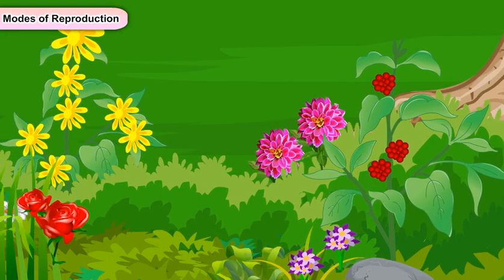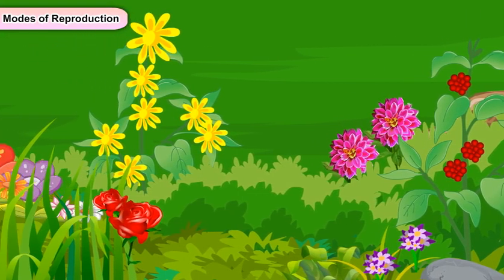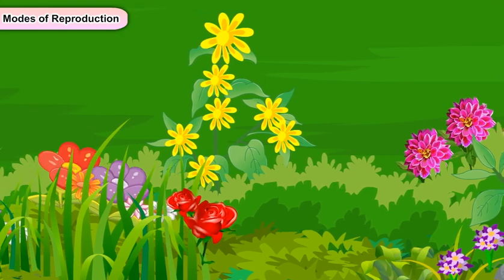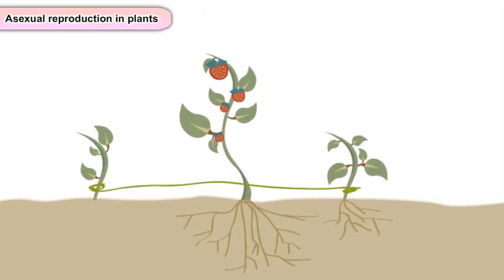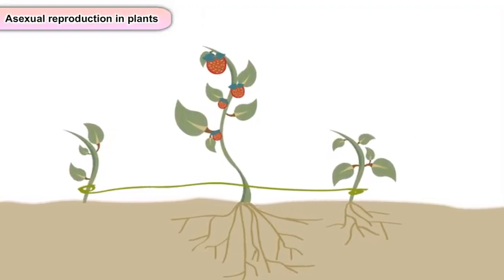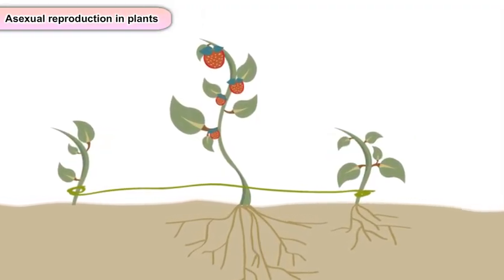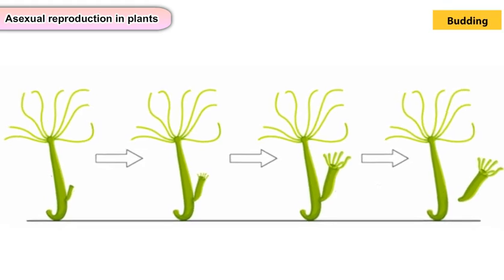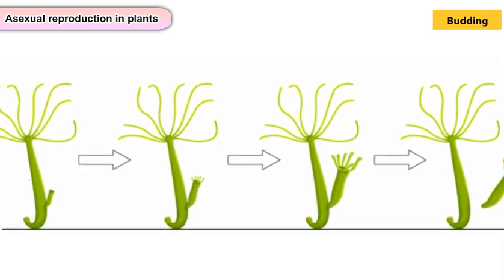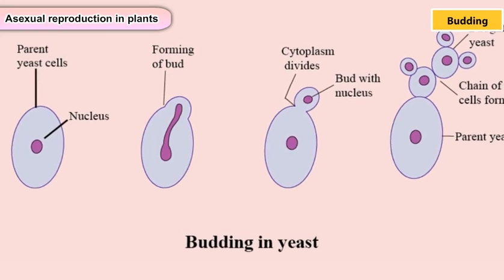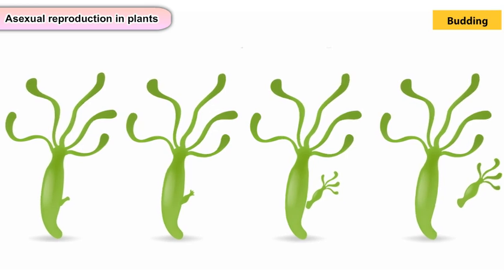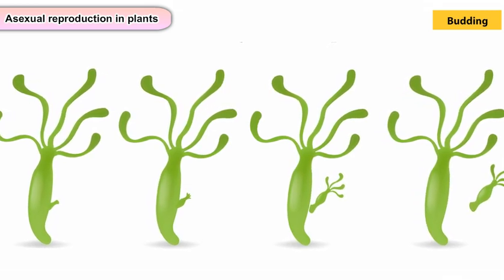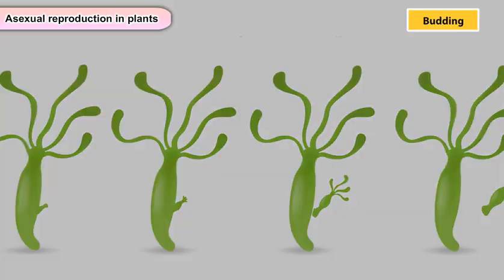Modes of reproduction. Plants exhibit two types of reproduction, namely asexual reproduction and sexual reproduction. Asexual reproduction in plants. Different methods of asexual reproduction are budding. Microscopic organisms such as yeast reproduce asexually by budding. In this process, a small bulb-like projection comes out from the cell. It is called a bud.